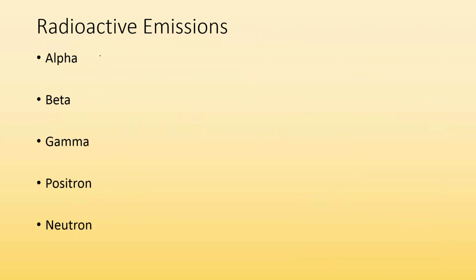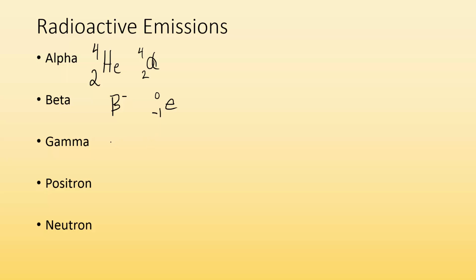So we got alpha particles, which basically has a mass of 4, charge of 2. It's basically a helium nucleus without any of the electrons. So we also can see the notation like this. We see an alpha symbol and then 4 and 2. We could have beta particles, which are kind of like electrons, but they're coming out of the nucleus. And the notation we use for that is either this a beta symbol with a minus sign, or you can give the notation -1 for its charge, 0 for its mass, and an e for its symbol.